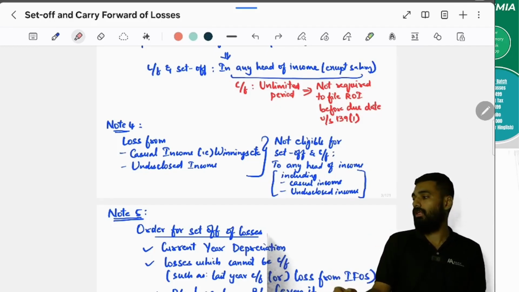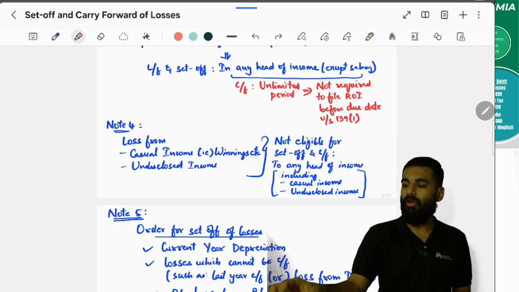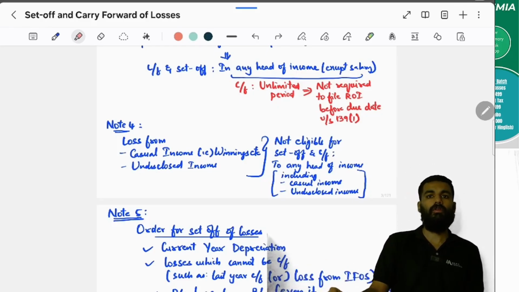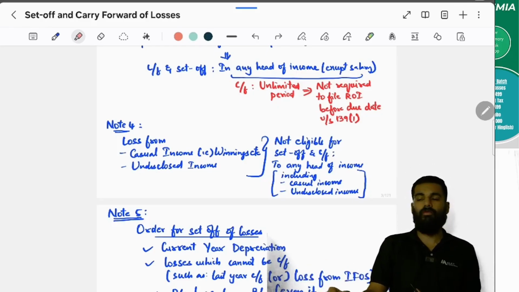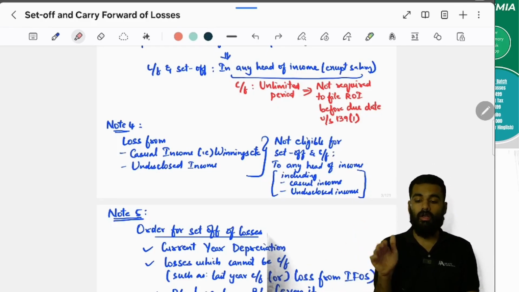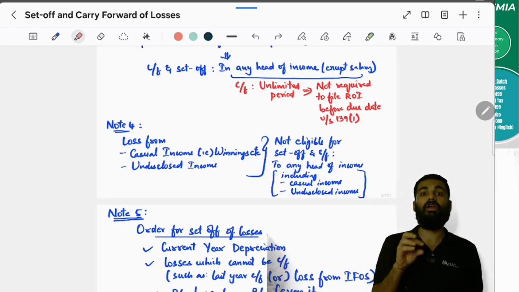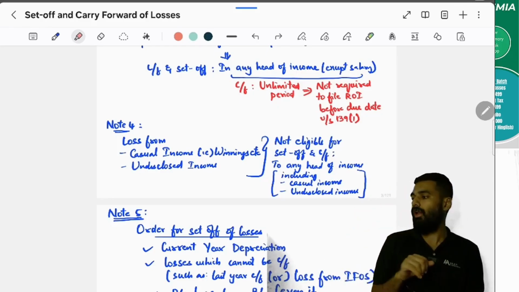Next, loss from any casual income, winnings, betting, gambling, horse races, or undisclosed income. You have any loss? Do you have to set it off? No, you cannot set it off. Even if you have a casual income or an undisclosed income, you cannot set it off.